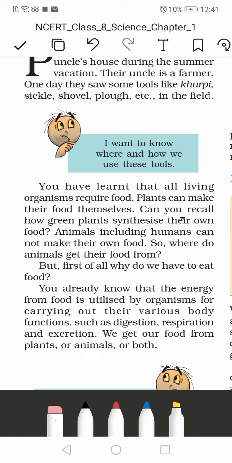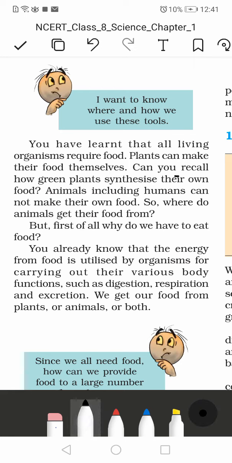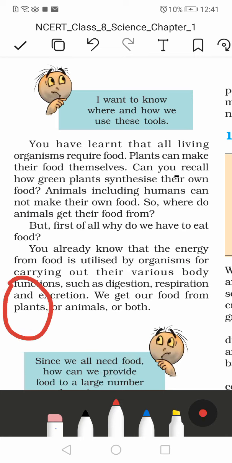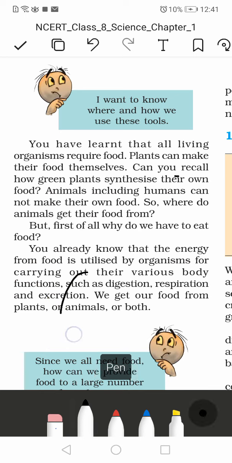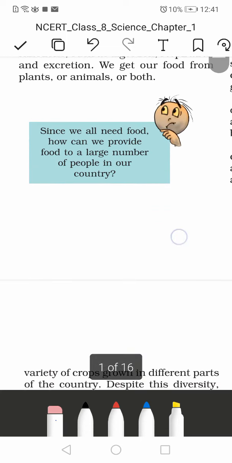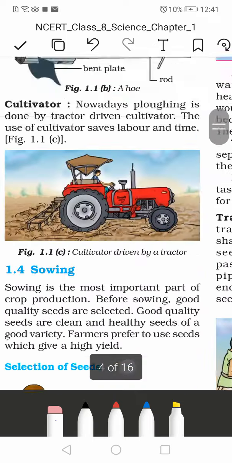You already know that the energy from food is utilized by organisms for carrying out various body functions like digestion, respiration, and excretion. We get our food from plants or animals or both. From plants we get fruits and other things like that, and from animals, for non-vegetarians, meat like chicken, mutton, pork, and so on. Okay, let's move on.